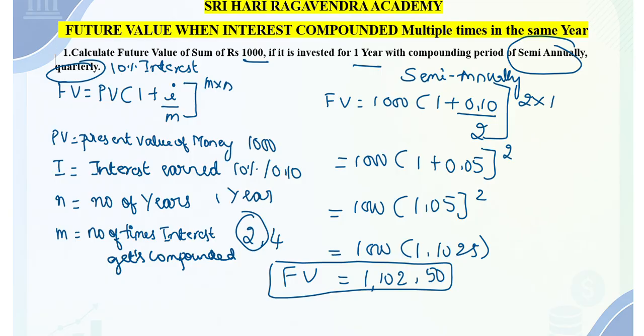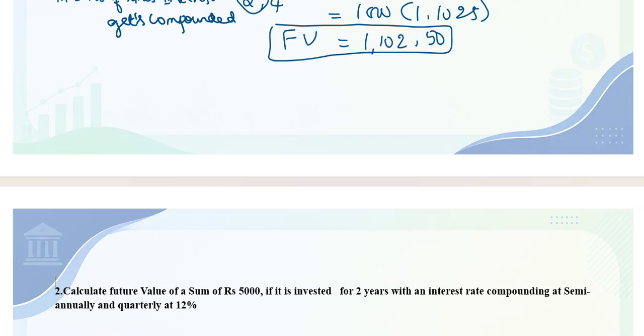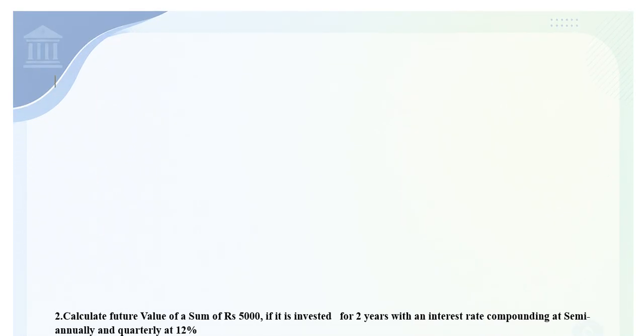Where do I do it? I'll just try and do it here itself. I'll just forward this. The formula again remains the same. What is the formula? Future value is equal to present value, 1 plus i divided by m, to the power of m into n.